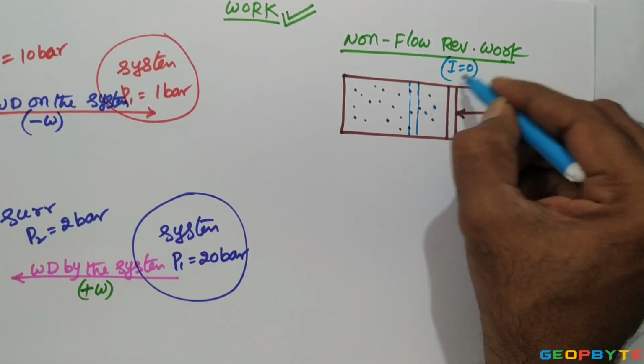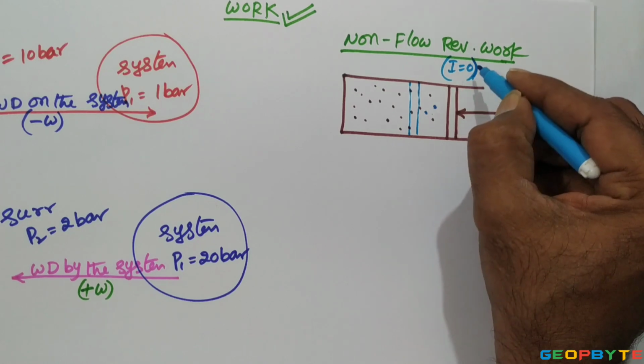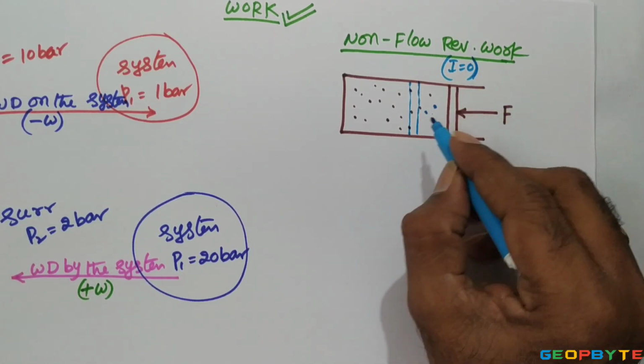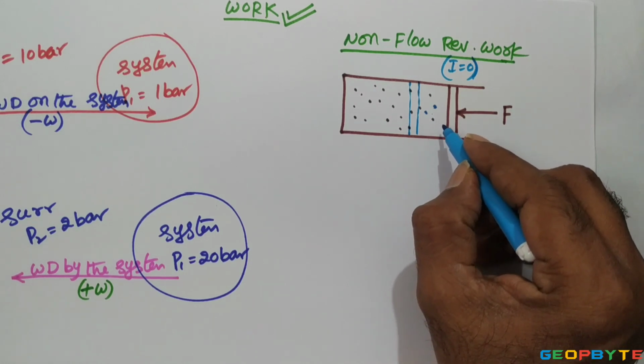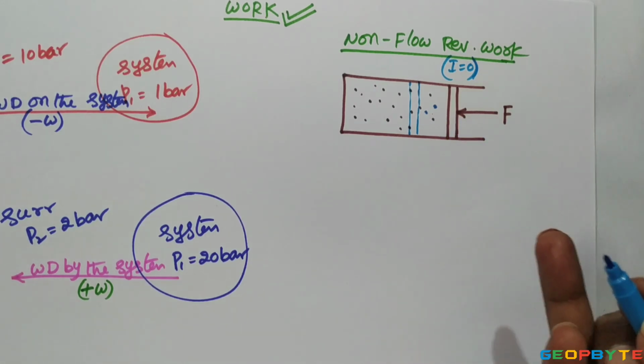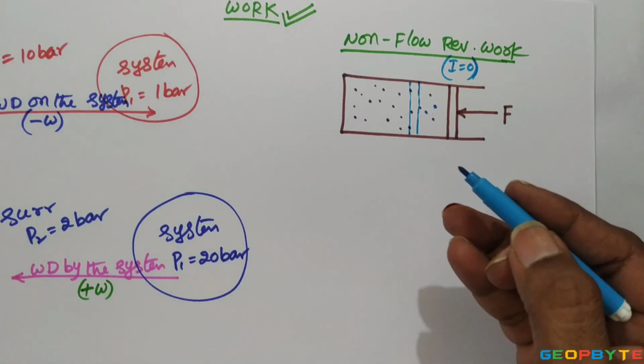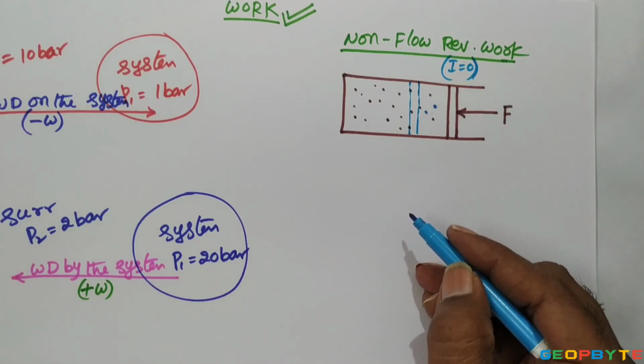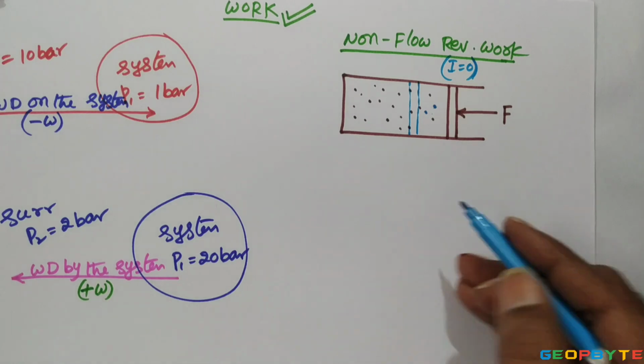That means all internal irreversibilities or frictional effects are zero for our process. Therefore, that process is called a reversible process. Whatever work we get from a closed system reversible process is the non-flow reversible work.